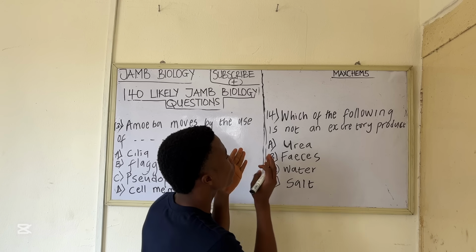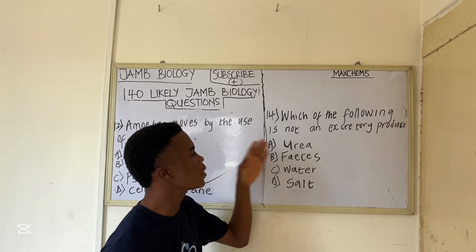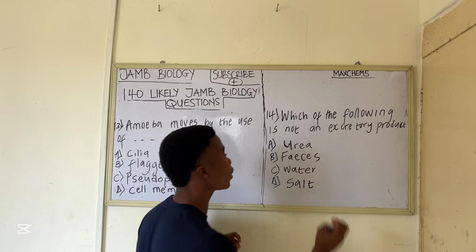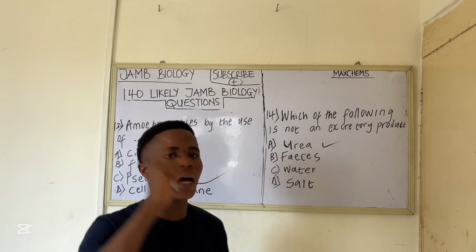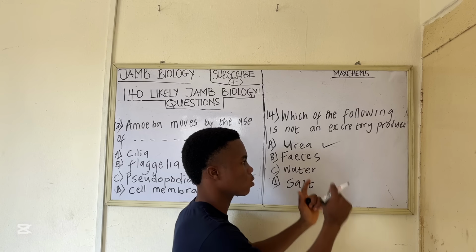Urea is an excretory product because you can find it in urine and also in your sweat. Feces is not an excretory product.